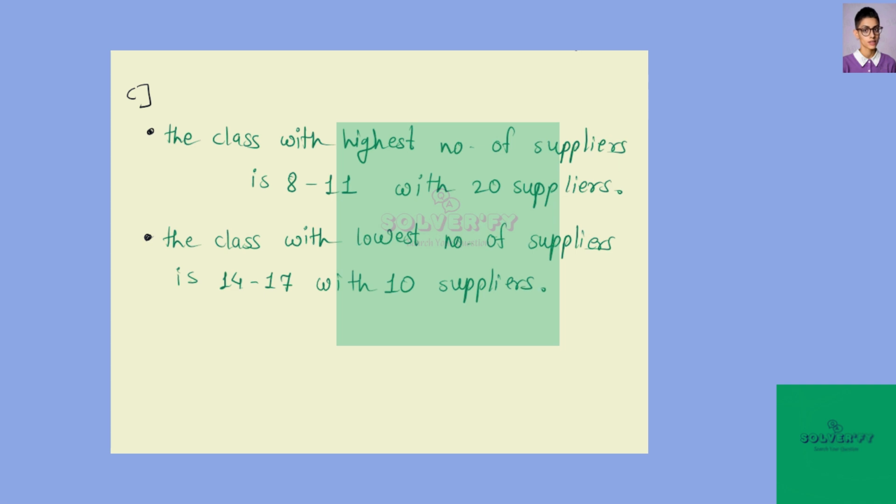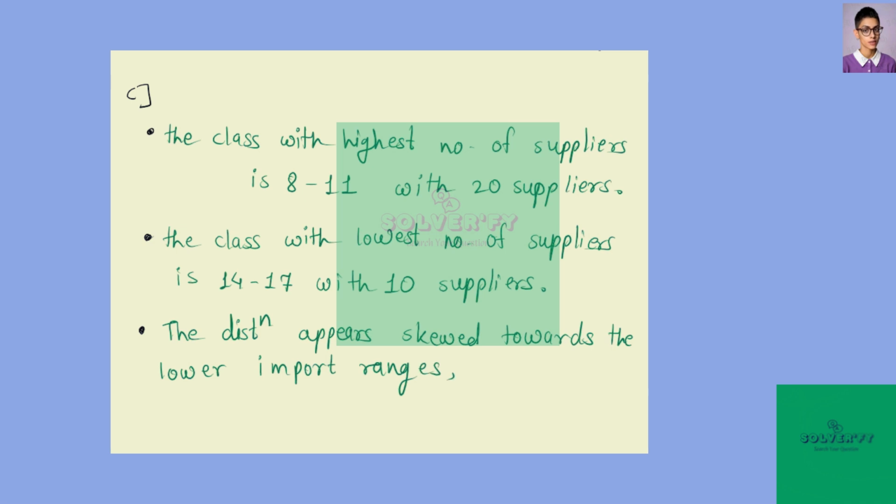The distribution appears skewed towards the lower import ranges, with fewer suppliers in the higher import ranges.